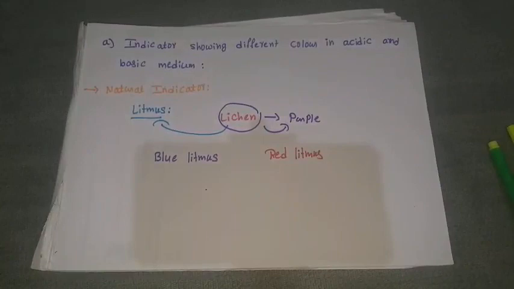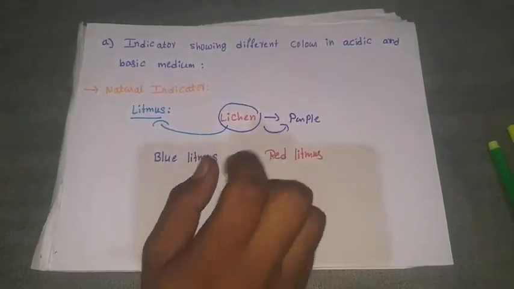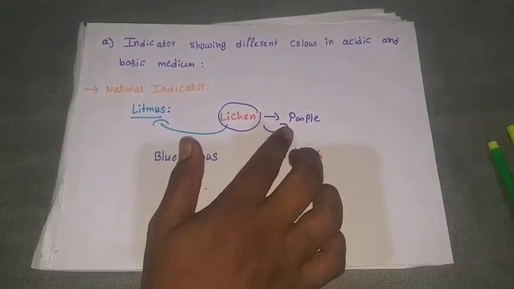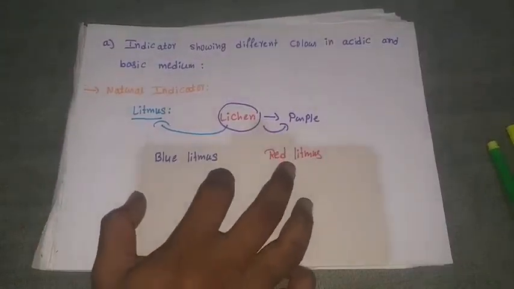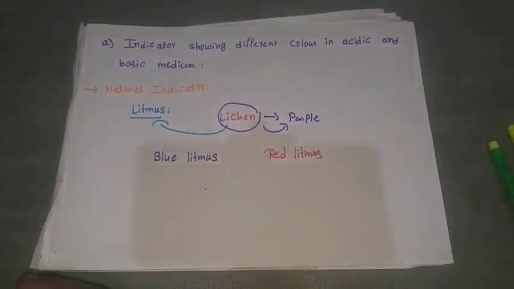This litmus is used as a solution or a paper. Litmus is prepared from the plant lichen, which is initially purple in color. For our convenience to identify acid and base, we change this purple color into two papers or two solutions: one is blue litmus and another one is red litmus. Now we will study how to identify the acid and how to identify the base.